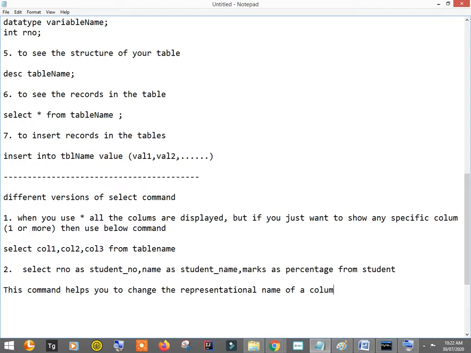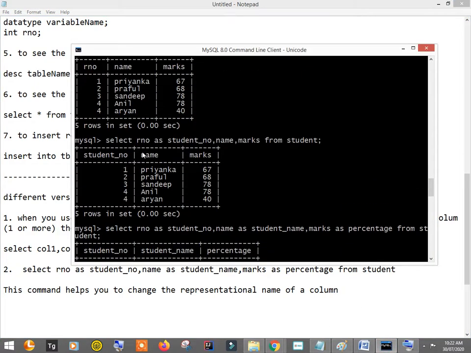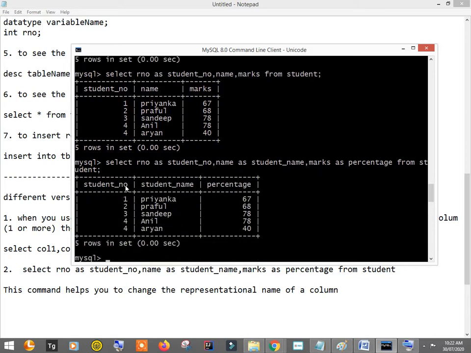Remember this. It actually does not change the name. The name of the table or the name of the column is as it is. RNO name. It is just a representation, right? The representational name is just changed. Remember this. Okay, so this was another version of the select command.